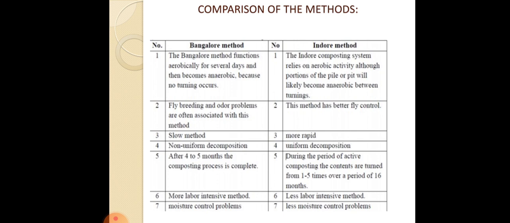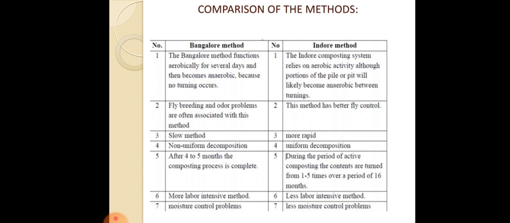Another thing is the Bangalore method is a very slow process, while the indoor method is more rapid compared to the Bangalore method. Again, in the Bangalore method, the decomposition is not uniform or homogeneous, whereas in the indoor method, the decomposition is uniform.